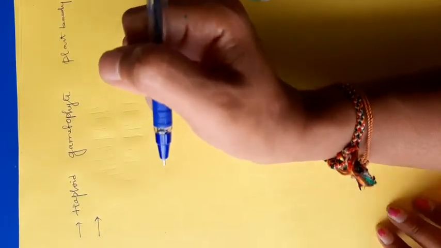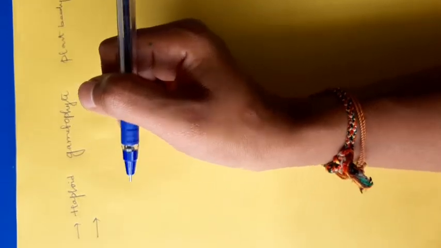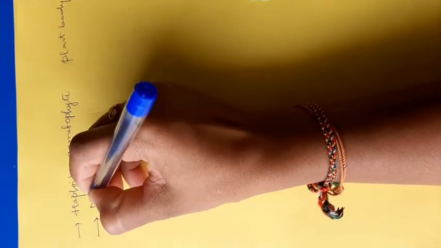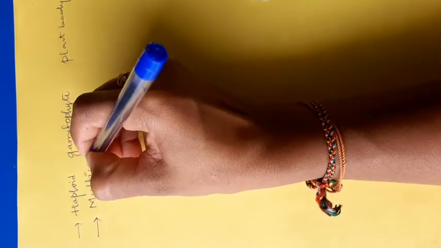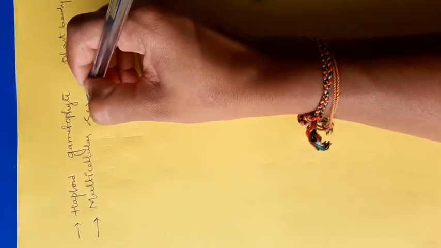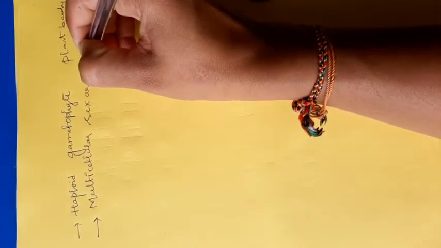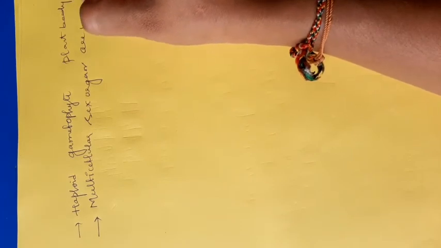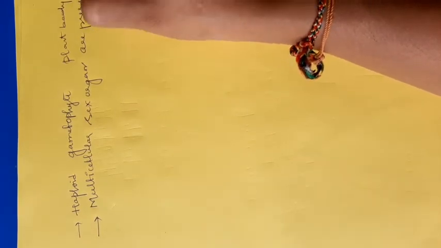Then the sex organs which are present in the bryophyte are multicellular. The bryophytes are multicellular and have multicellular sex organs.